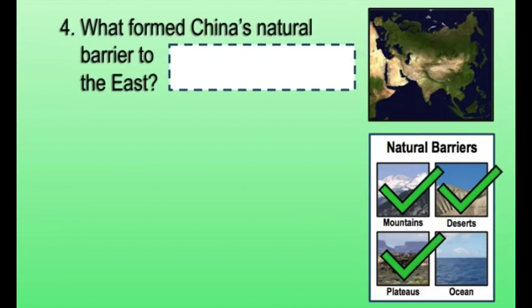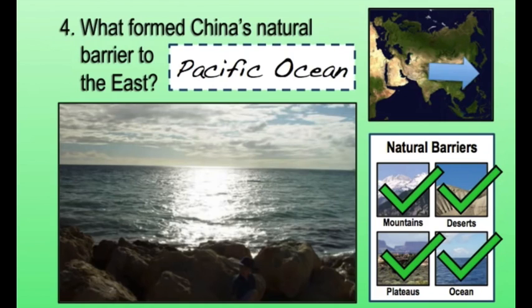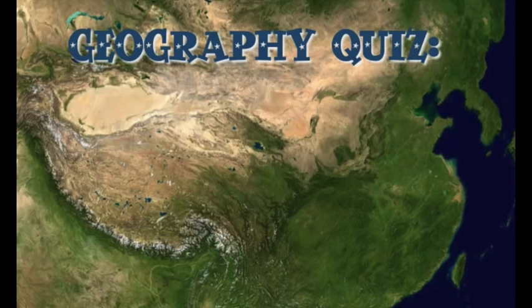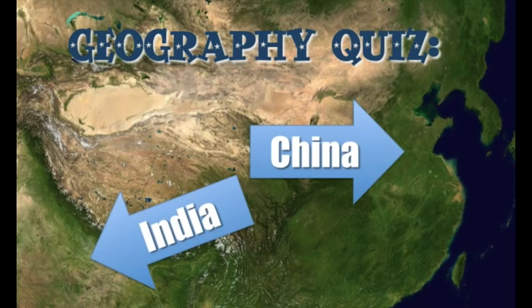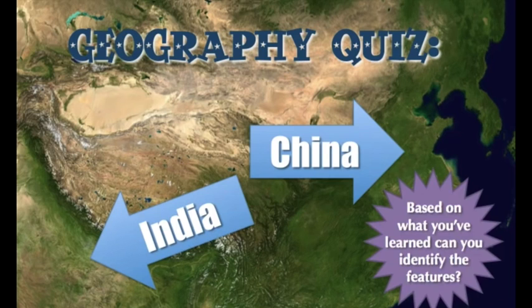The last natural barrier that I want to talk to you about today is a natural barrier to the east. And if you look at the map, you can tell that we have the Pacific Ocean located to the east as well. All right, so let's pause for a second and look at this from a different perspective. Specifically, what we're doing is looking down on Asia. This is a composite satellite map of Asia. So we've got China over here. Down here in the corner, that's the beginning of the Peninsula of India that we see. And what I'd like to do is see if, based on what we have discussed, you can identify these various natural barriers of China.